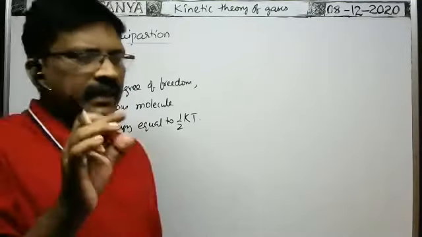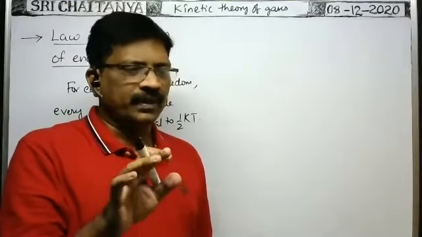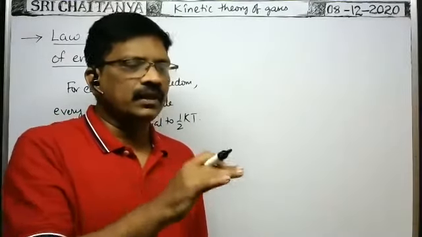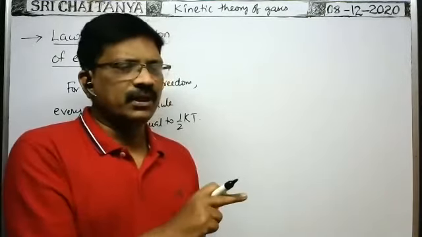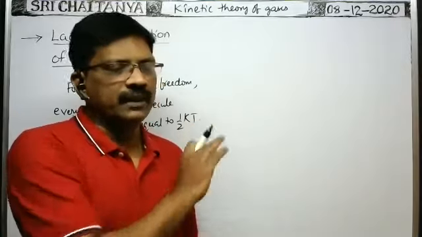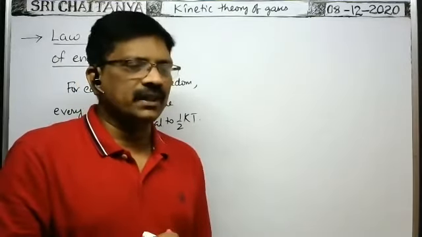Suppose the given gas has degrees of freedom F, then what is the energy of each molecule in the gas? If the degrees of freedom of the gas is F, then F into half kT. That is the total energy of the given gas.